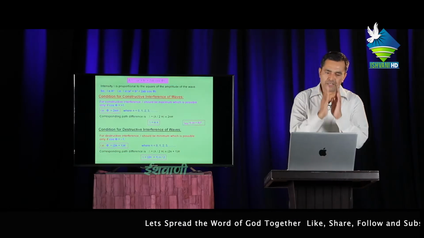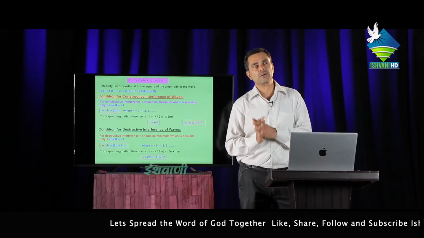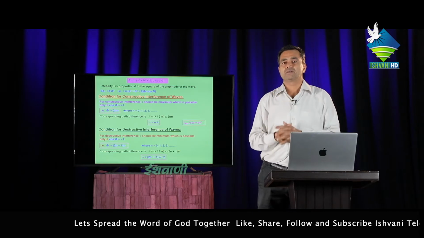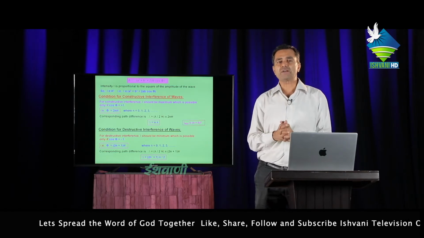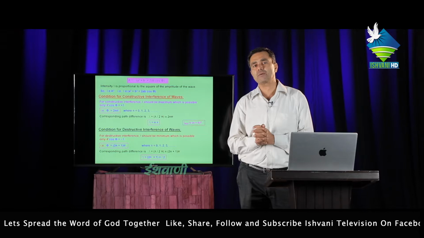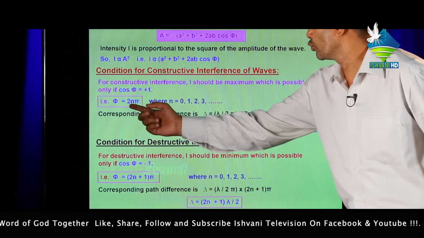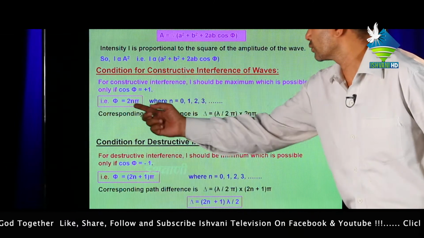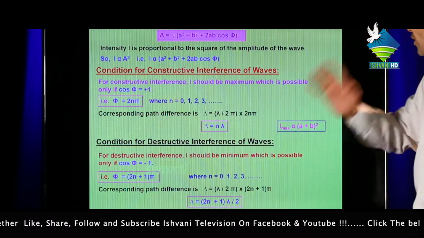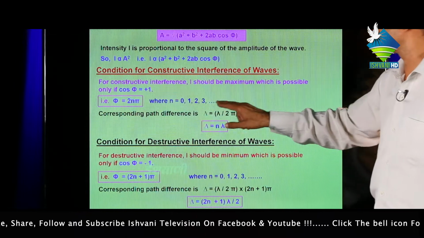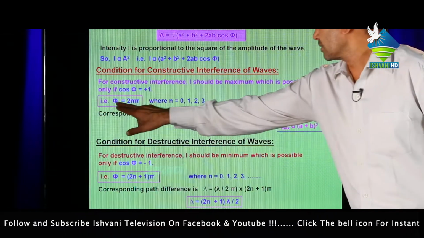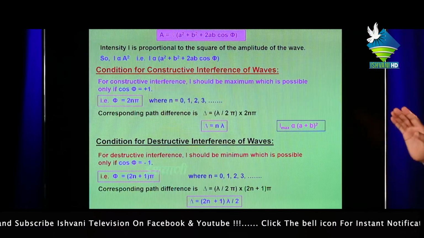Condition for constructive interference of waves: the path difference should be an even multiple of λ/2. This is represented by φ equal to 2nπ. So 2n is the even multiple; if we put the values 0, 1, 2, 3 and so on, here come even integers always.